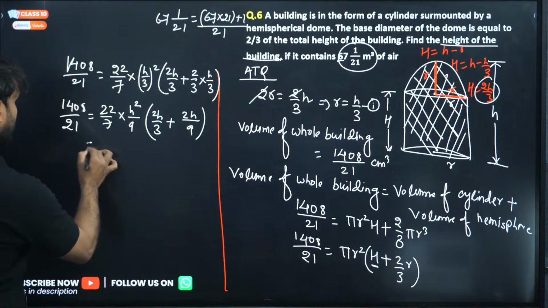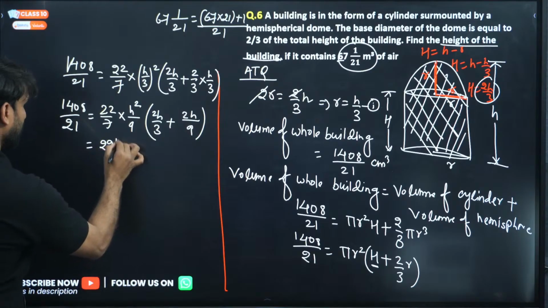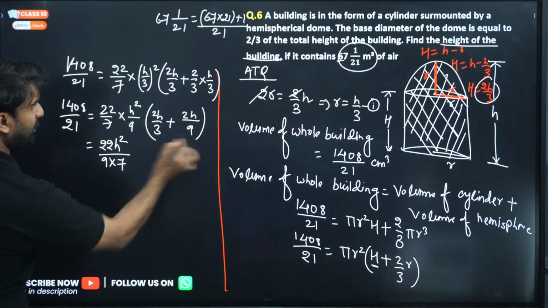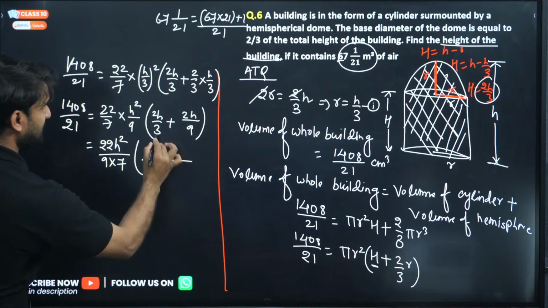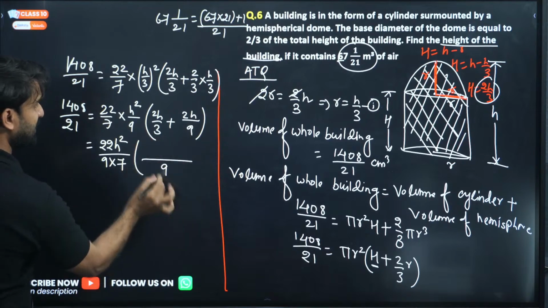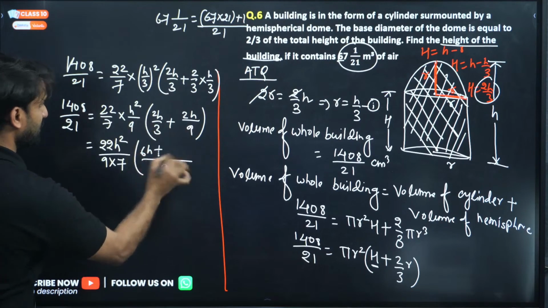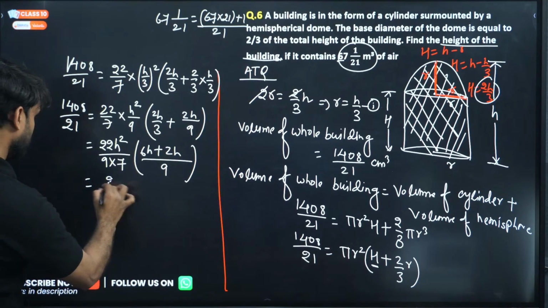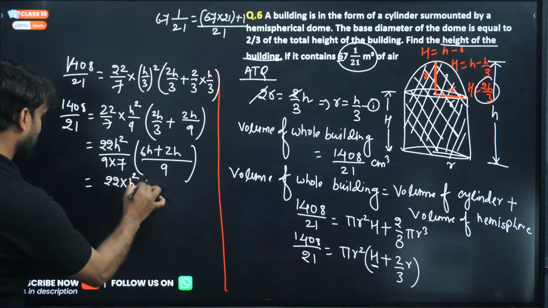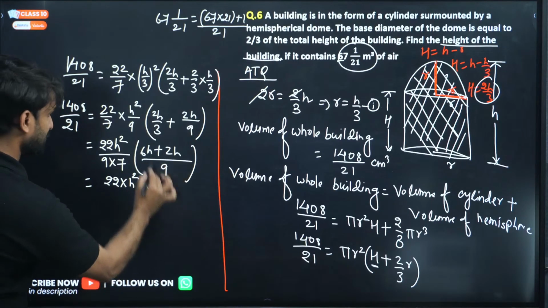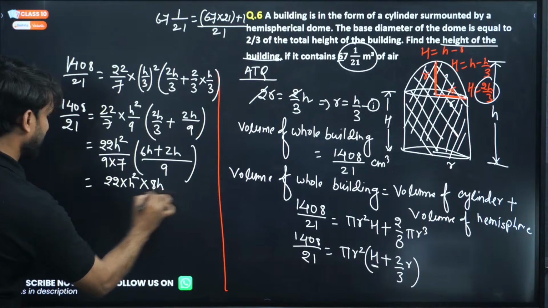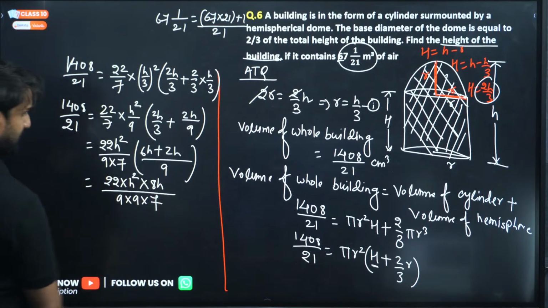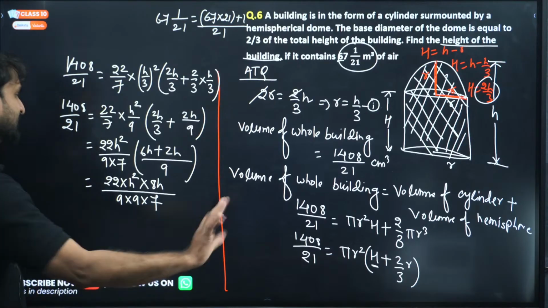Now what we can do here, 22h square divided by 9 into 7, and can we take common here, LCM here? So LCM of 9 and 3 will be 9. 3 3 is 9, so 3 2 is 6h plus 9 1 is 2h, and divided by 22 into h square into 6h plus 2h. 6h plus 2h will be 8h divided by 9 into 7. So anything cancelling? Nothing is cancelling here.